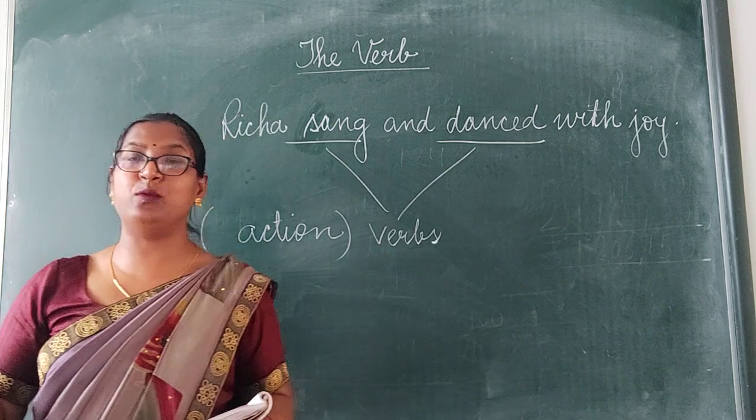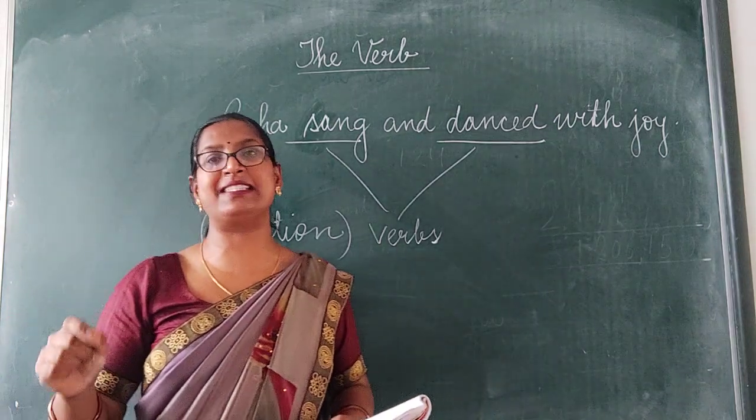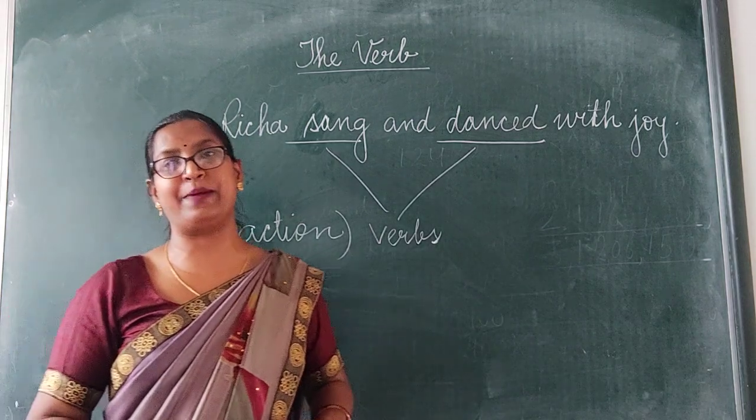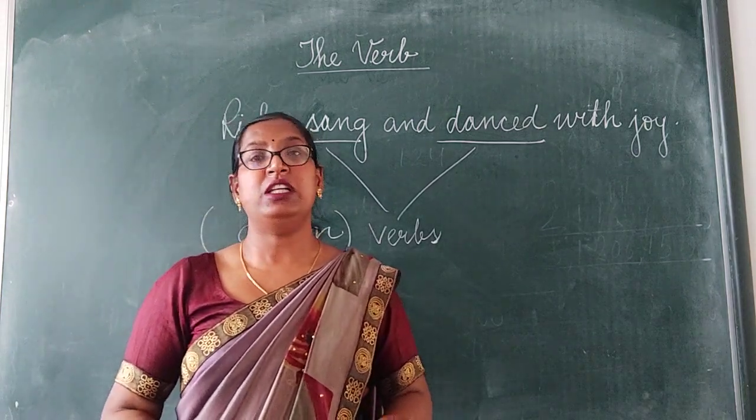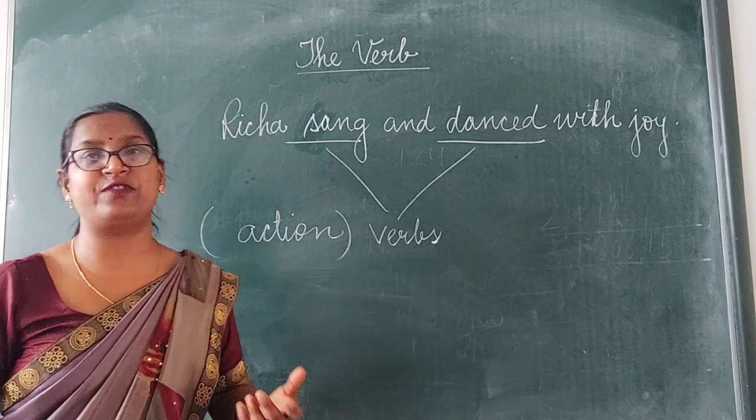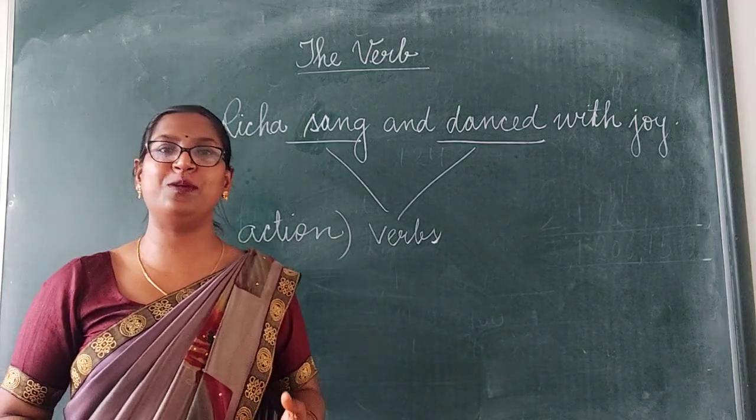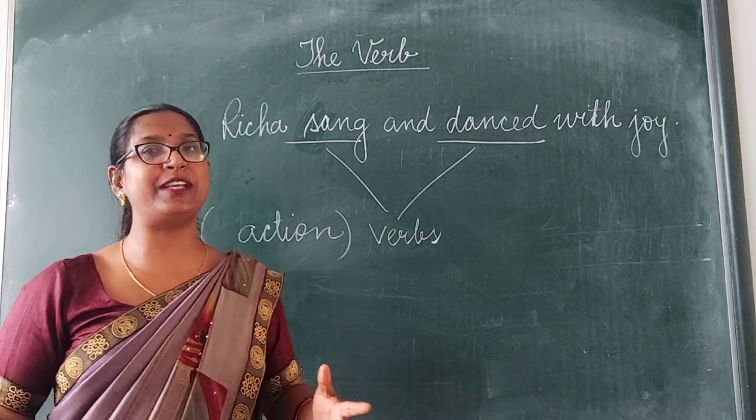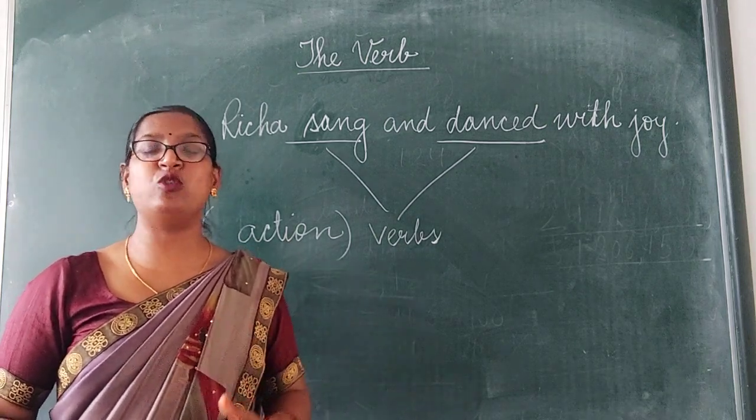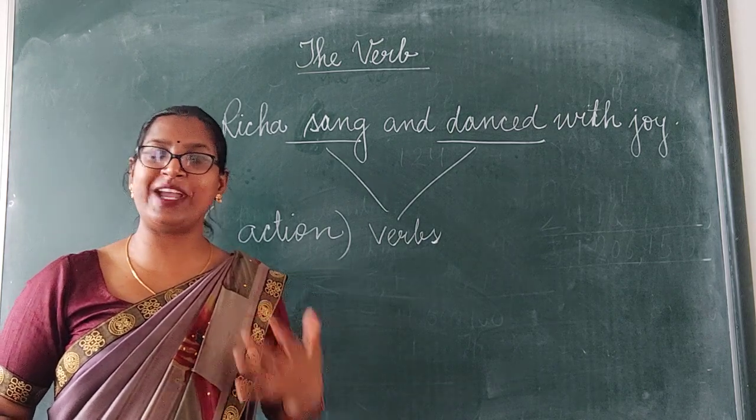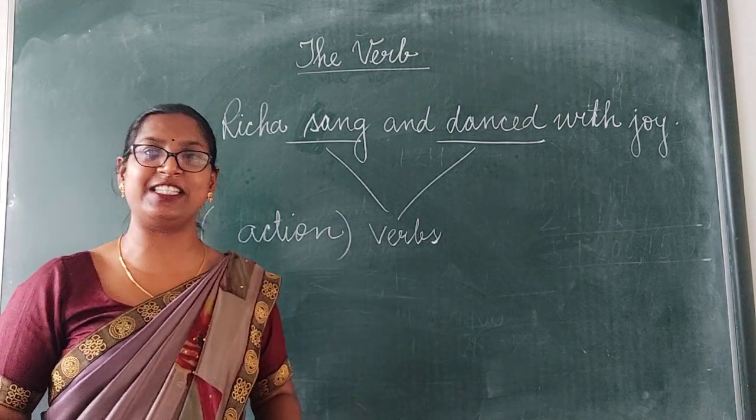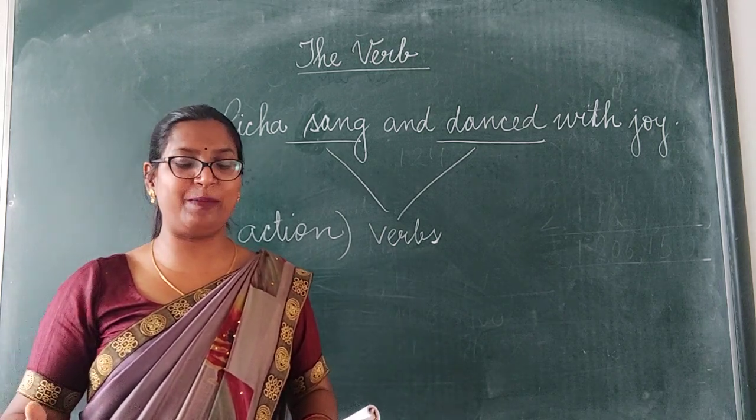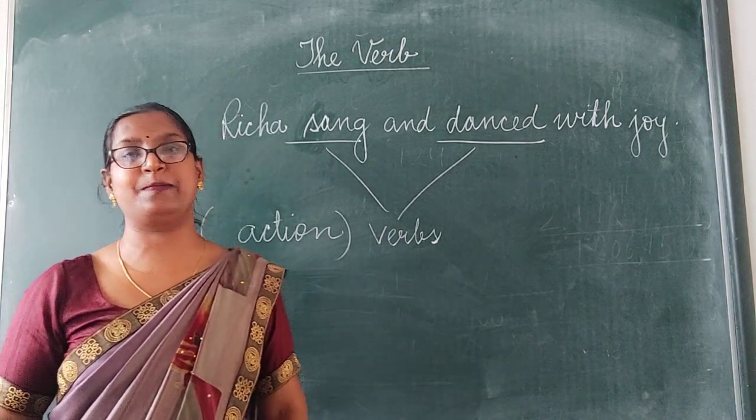A verb is the most important word in a sentence. It is an essential part of the predicate. Now, verb is the heart of the sentence. Without verb, a sentence is always incomplete. A sentence cannot be completed without a verb. So it is a very important part of the sentence, and it is an essential part of the predicate.